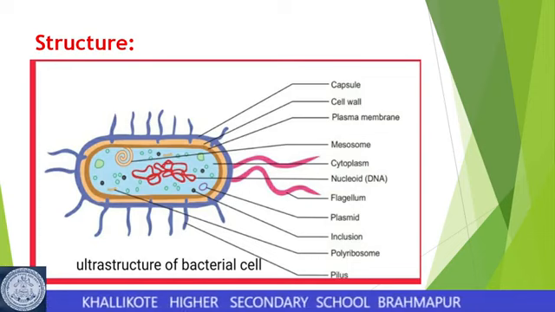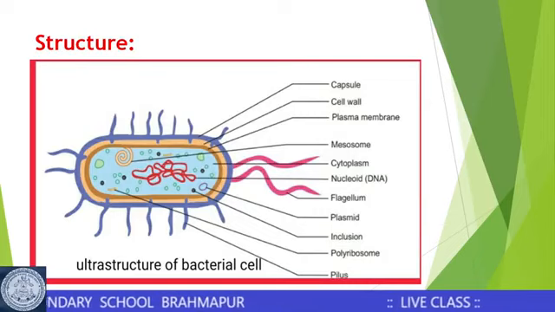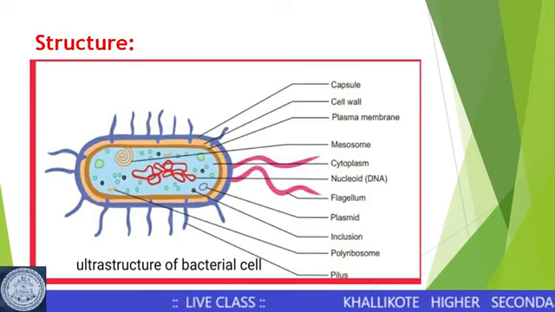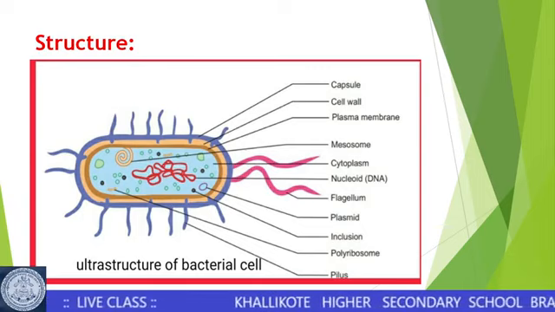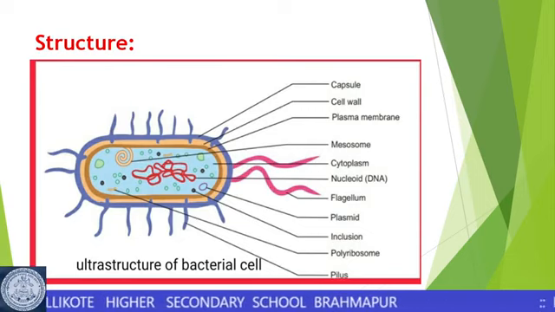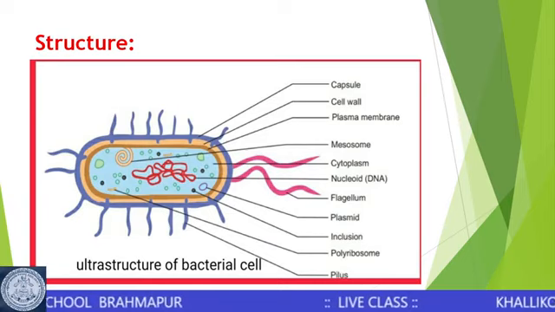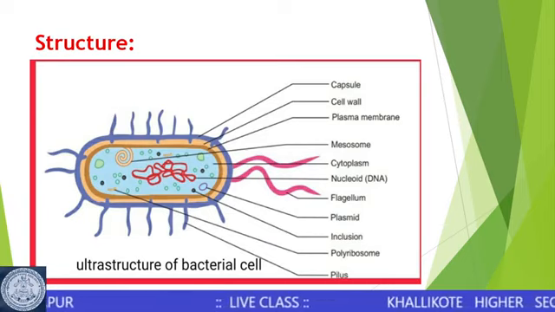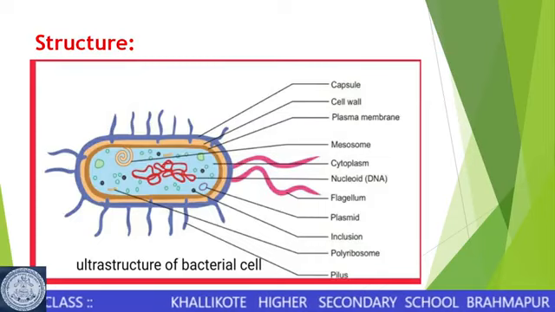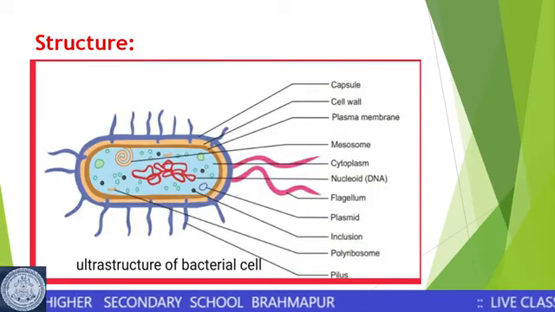In the figure, the outermost layer is the capsule, below the capsule we find the cell wall, then the plasma membrane, then the protoplasm or cytoplasm, the nucleoid or DNA that is present free in the cytoplasm, flagellum for locomotion, then the plasmid, the mesosome, 70S ribosomes and the pilus or pili. So, these are generalized structures that can be seen in the ultrastructure of a bacterial cell.